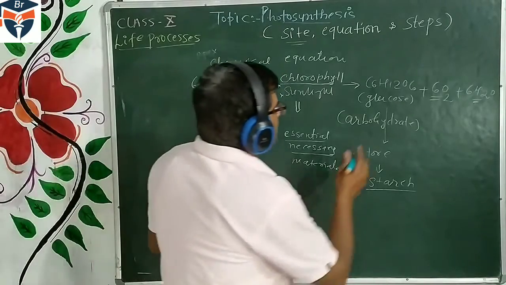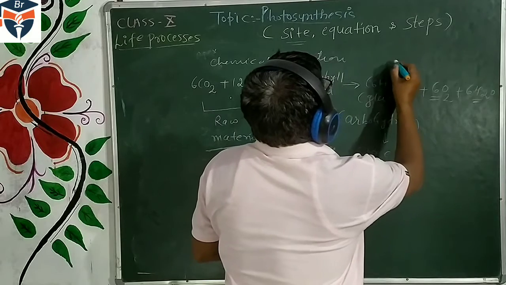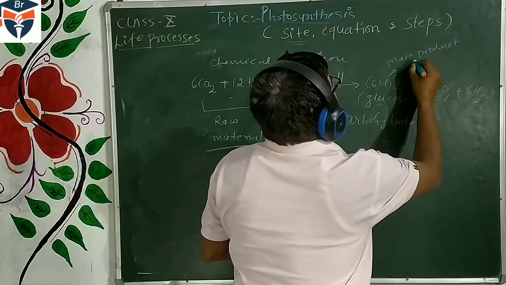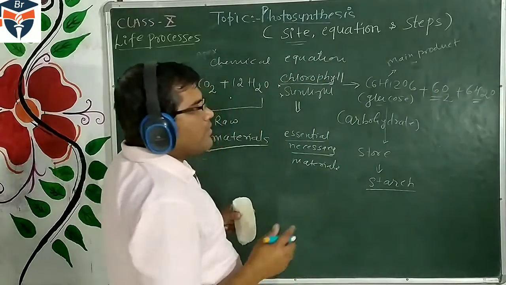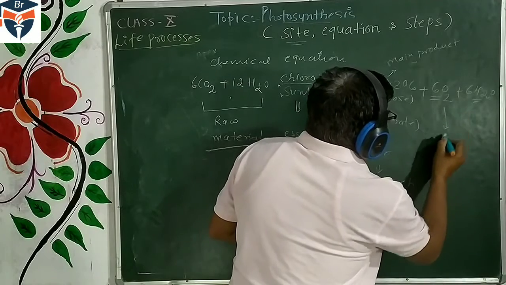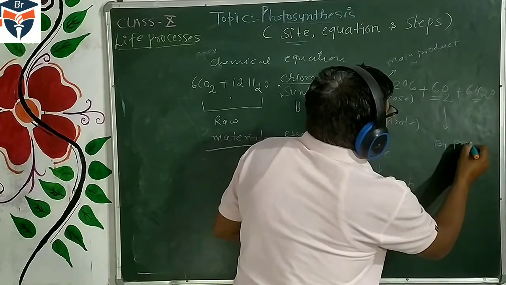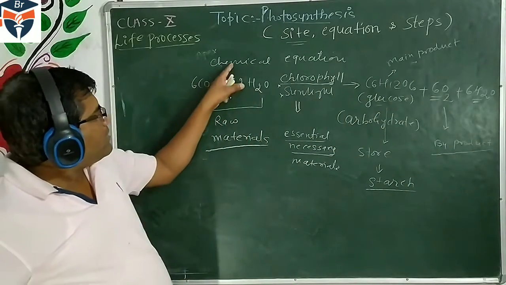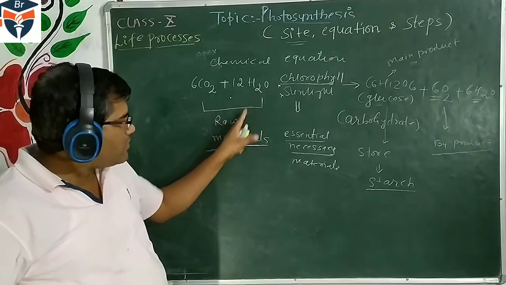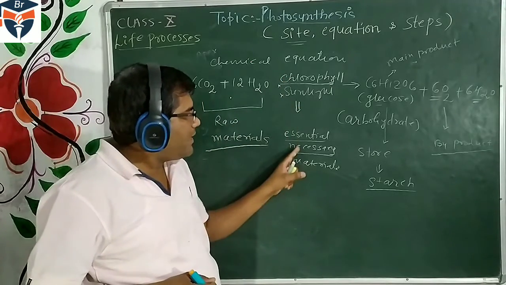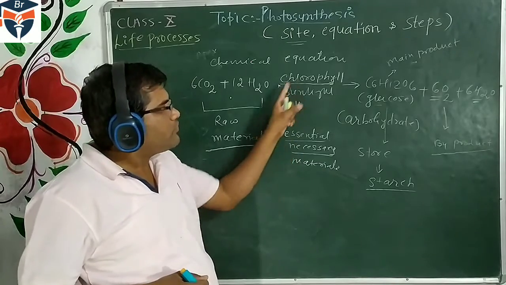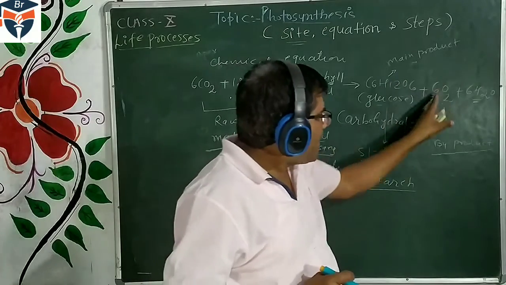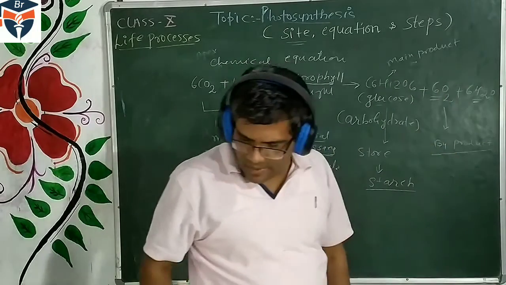And the third part is the main product, which is glucose. Glucose is said to be the main product of photosynthesis. But here oxygen is also released, and this is called the byproduct of photosynthesis. So let's understand again. Raw materials used in photosynthesis: carbon dioxide and water. Chlorophyll and sunlight are necessary or essential for photosynthesis. The main product of photosynthesis is glucose. The byproduct of photosynthesis is oxygen.